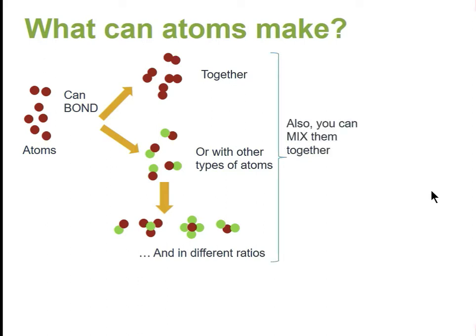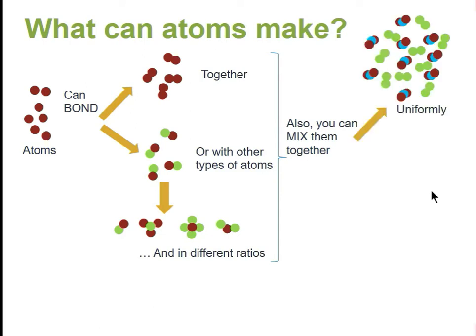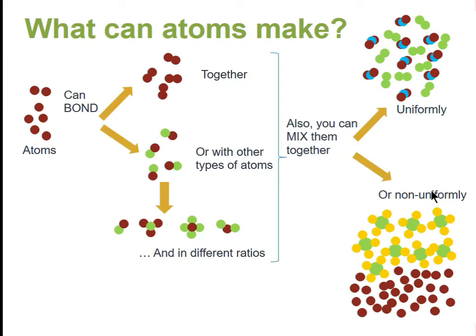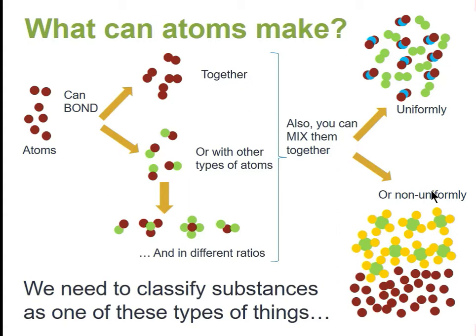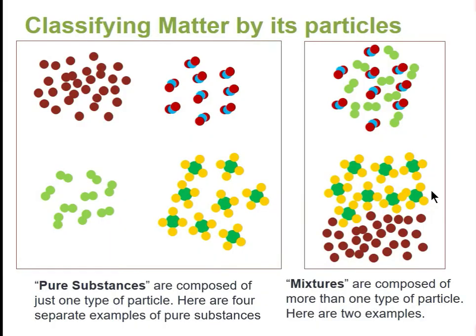Also, you can take any one of these things and mix them together. But there are two ways you can mix them. You could mix them uniformly so that it's evenly distributed, or non-uniformly so that in different areas you have different amounts of the substances. Our job in chemistry is to be able to classify substances as one of these types of things. Okay, so if we look at the particles, we can classify them pretty easily.